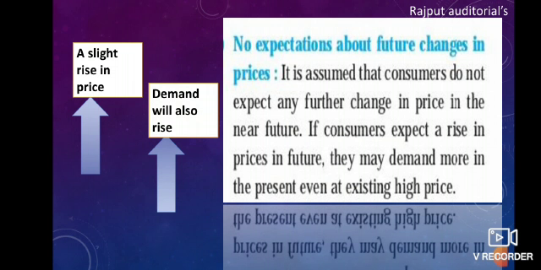Let me read it. It is assumed that consumers do not expect any further change in price in the future. If the consumer expects a rise in price in future, they may demand more in present even at the existing high price. As I explained, you all would have understood.